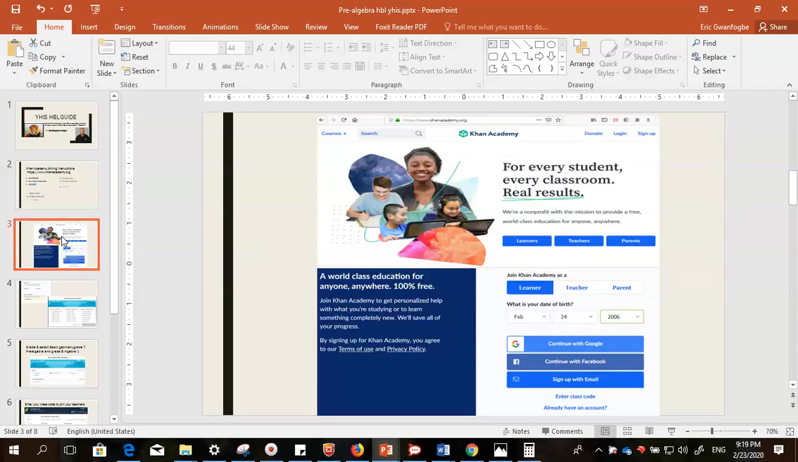Once you go to your browser and type in www.khanacademy.org, it takes you to a page like this, and then you go to Learner. You click here as a student, and then it opens to a page like this. When you get to this point, it needs you to input your details. If you are 13 years old or below, it would need you to input your parents' email to be able to help you get access.